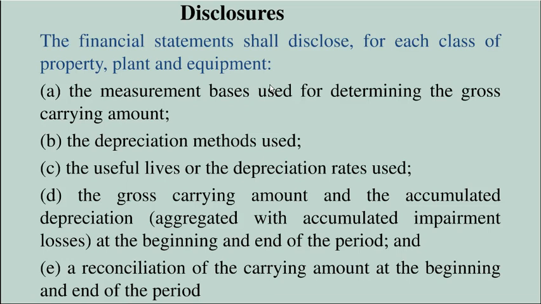Next, the gross carrying amount and the accumulated depreciation at the beginning and at the end of the period, and the reconciliation of the carrying amount at the beginning and at the end of the period. So these disclosure requirements can be met by preparing a property, plant and equipment schedule.